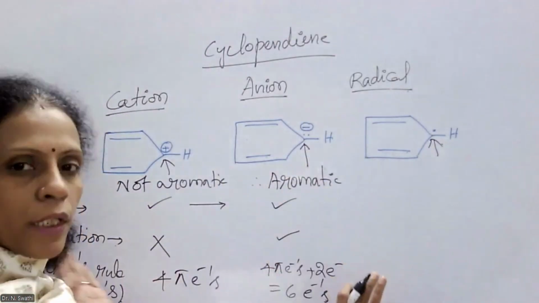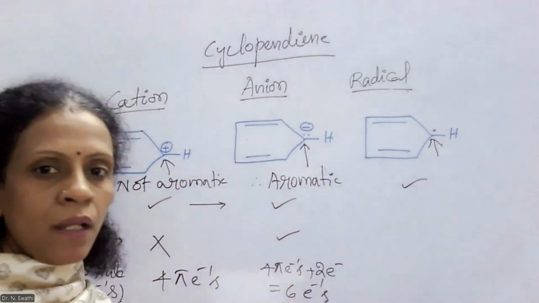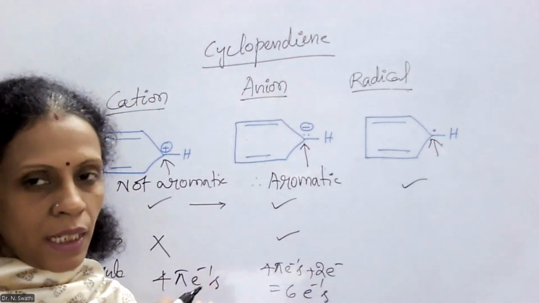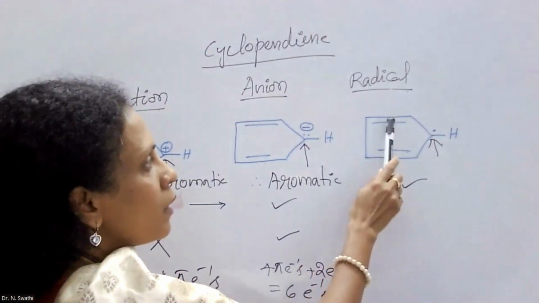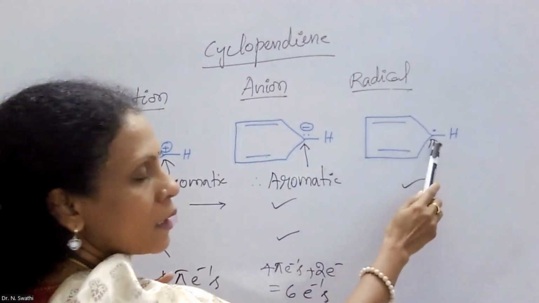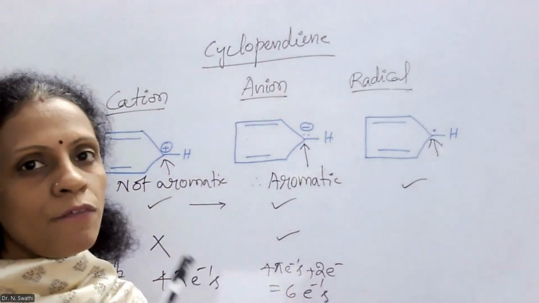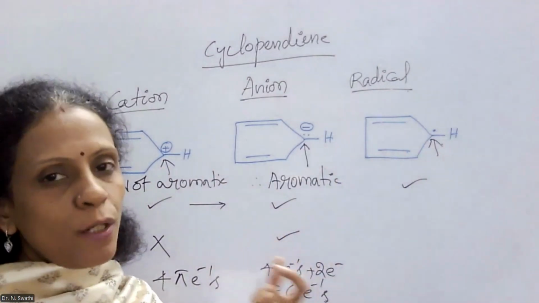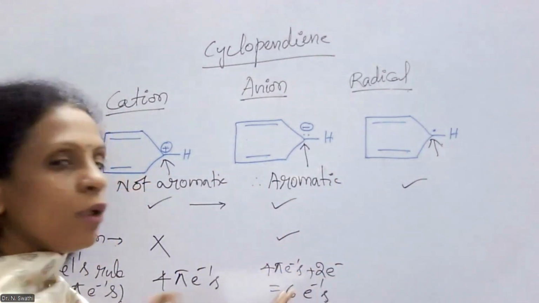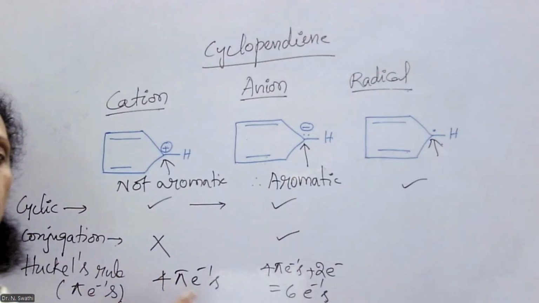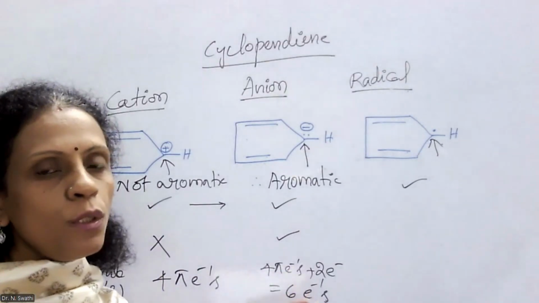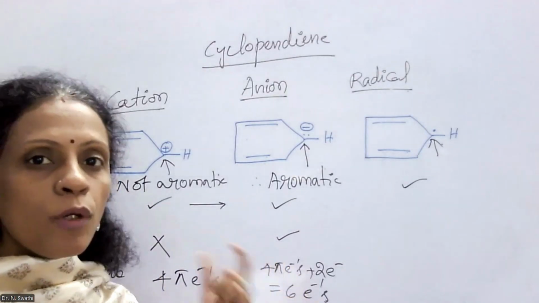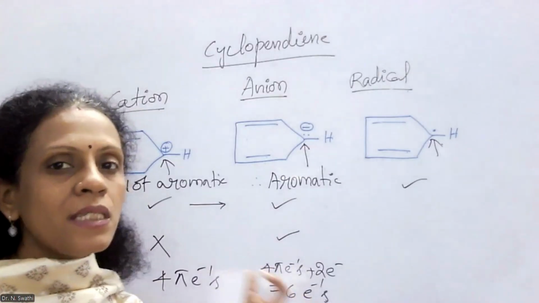If you look at this molecule also, it is cyclic in nature. But coming to the conjugation, the second important criterion, these 2 double bonds and the 1 odd electron on the 5th carbon are in conjugation with the system, but that is not a pair of electrons. Also, whether the molecule obeys Huckel's rule or not, as per Huckel's rule the monocyclic system should have at least 6 pi electrons.